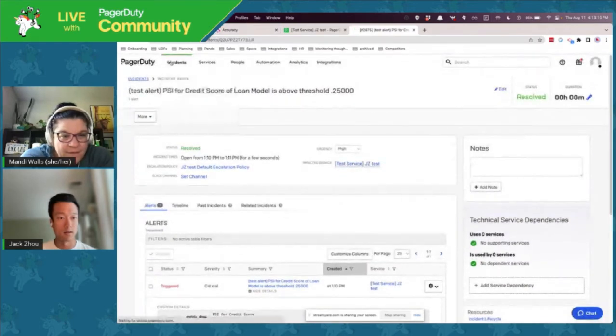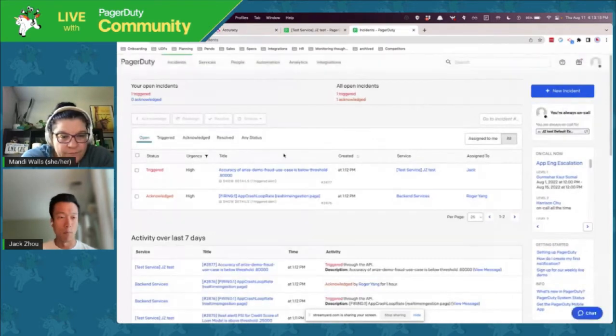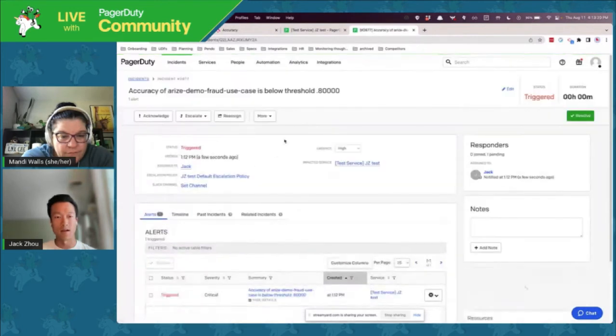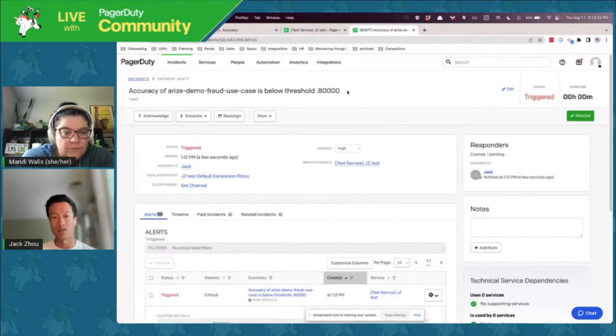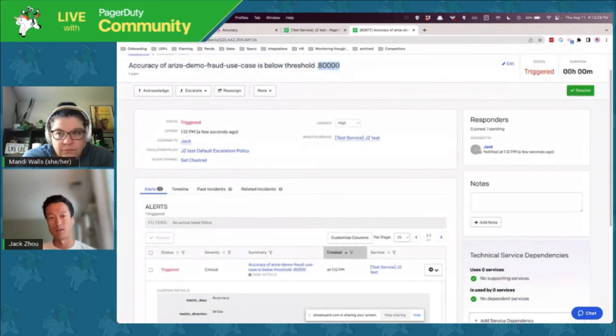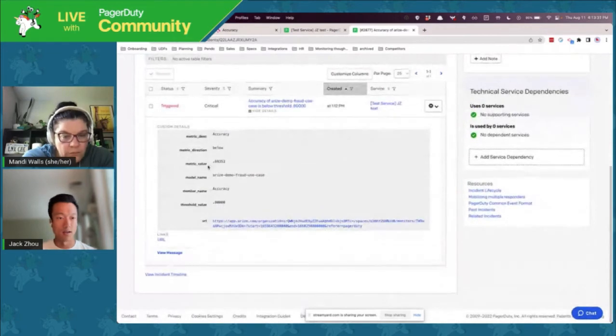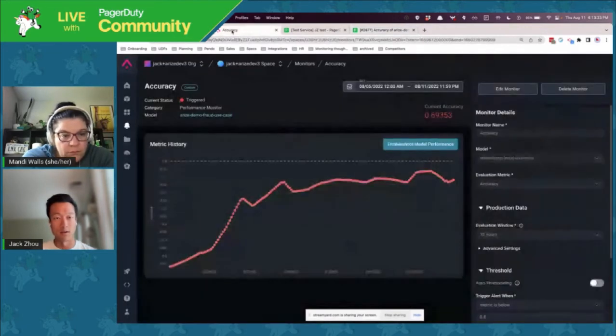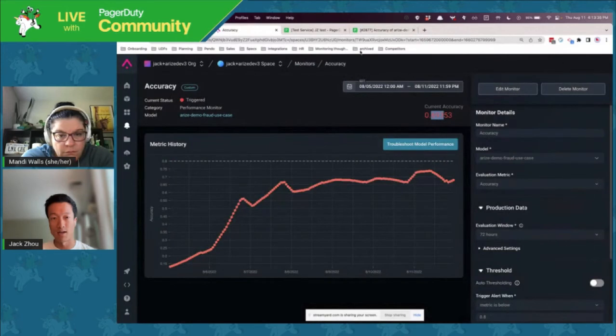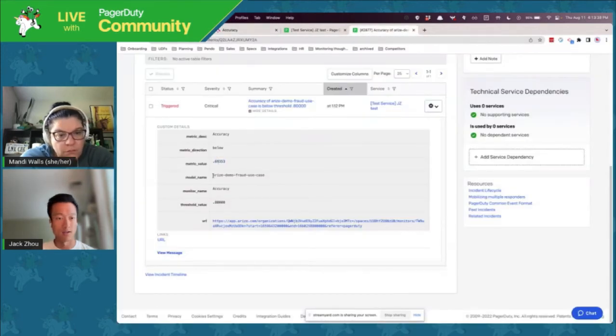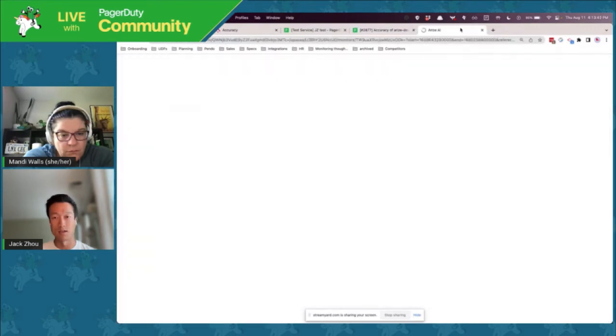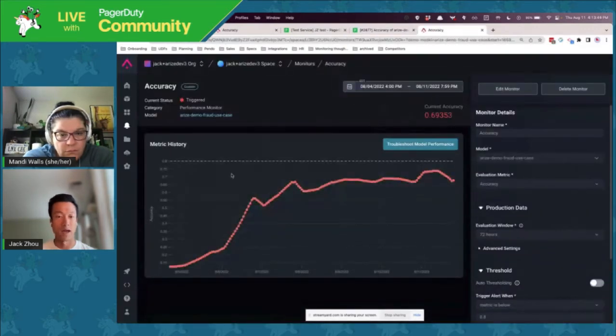Okay, so you can see here that I triggered my actual alert. So the accuracy is below threshold 0.8. And remember, that's the threshold that we just set. And you can also see the current metric value. So 0.69, that's right here. You can see the model name, and then you can see the URL. So this will take you back to that monitor.